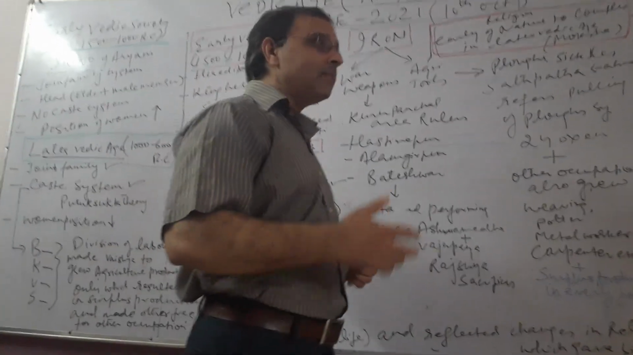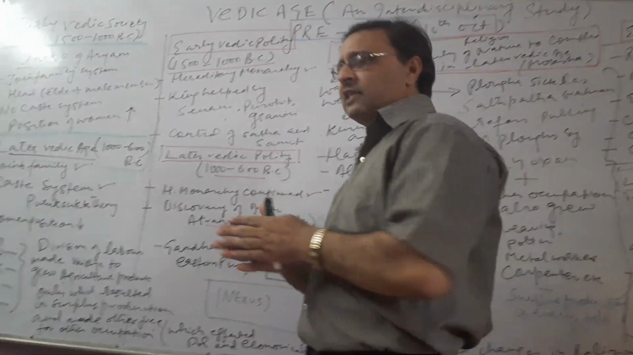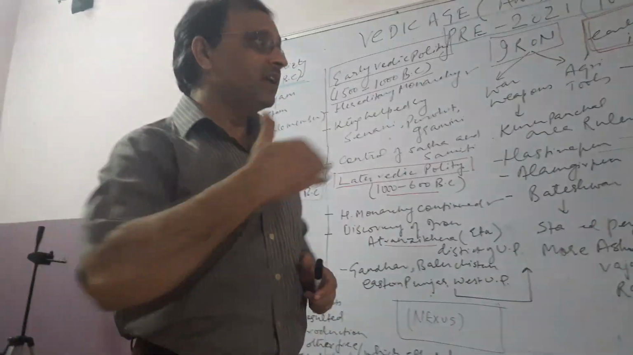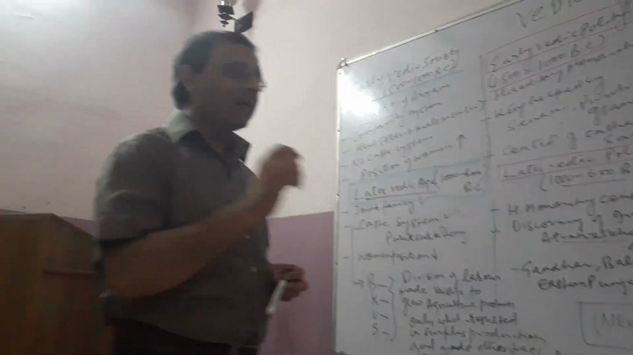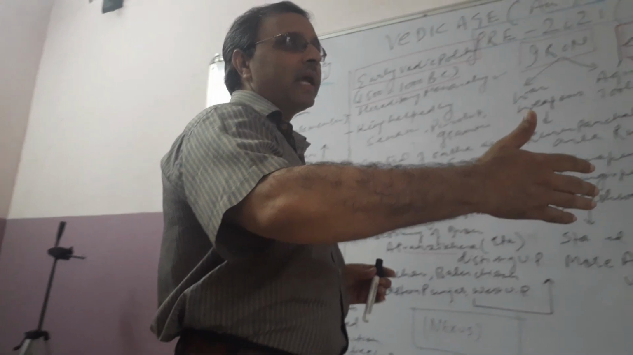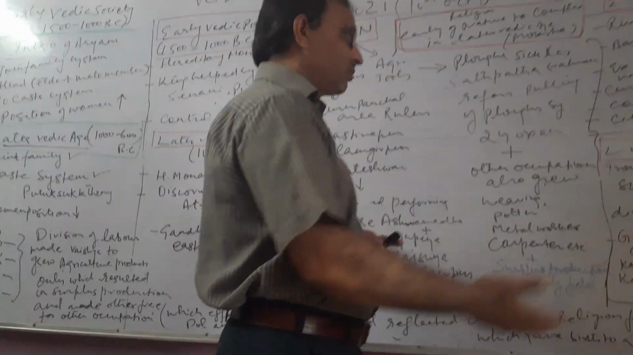With the passage of time, new towns emerged, like Kashi, Kosala, Magadh. These later emerged and became very important trading centers also. So that's how the surplus production in every field led to the rise of markets and trading centers with the passage of time.